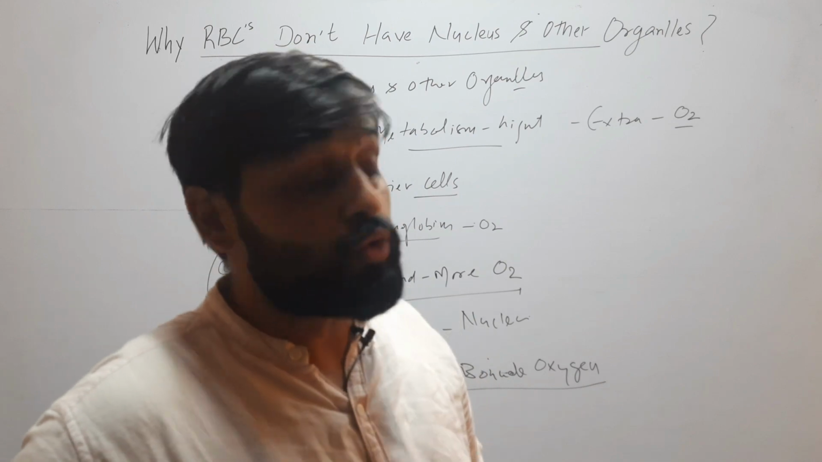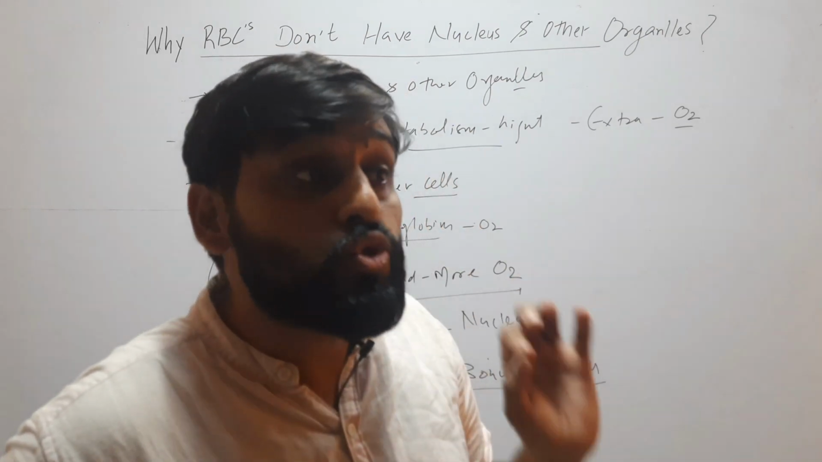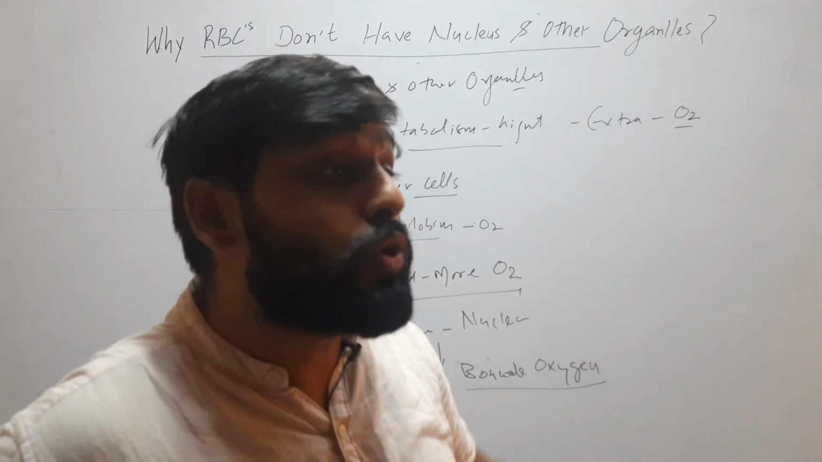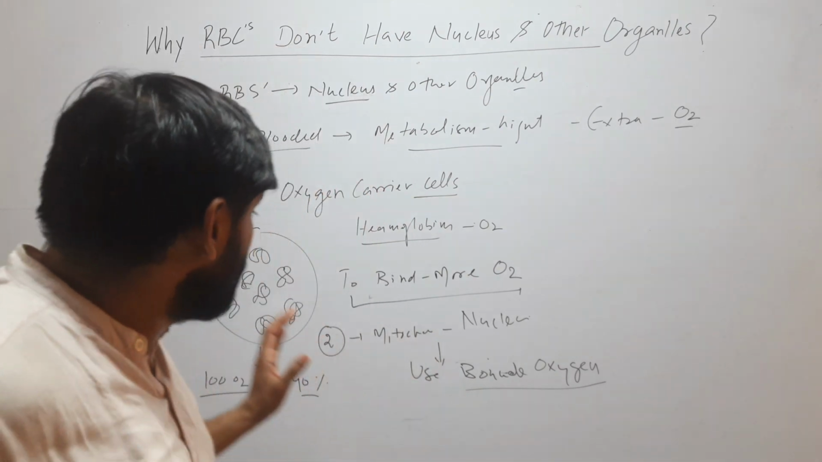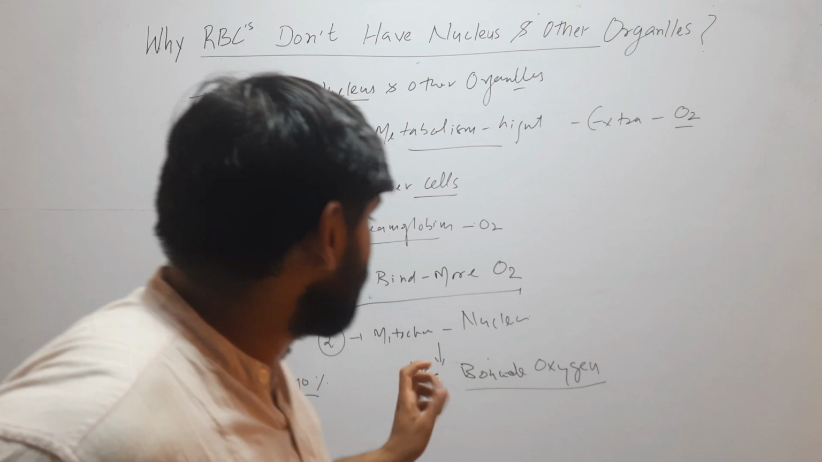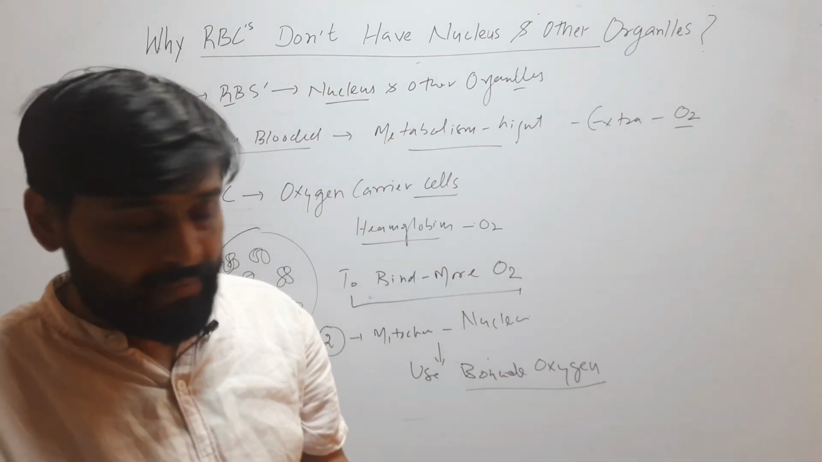So it will reduce its efficiency. To maximize its efficiency, it lost all its organelles so that the oxygen present in the bounded form in the cell cannot be used by other organelles. It will reach the targeted cell. This is the second reason, because if other organelles are there, they will also consume oxygen.